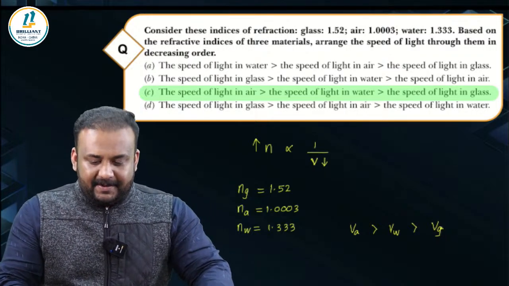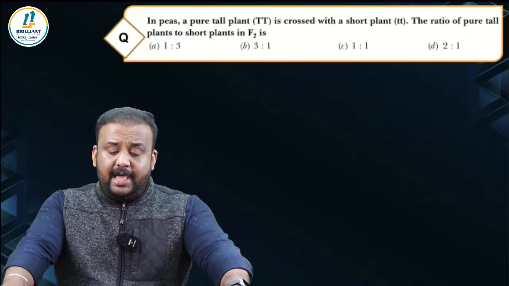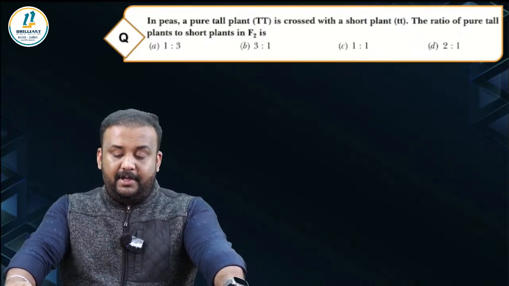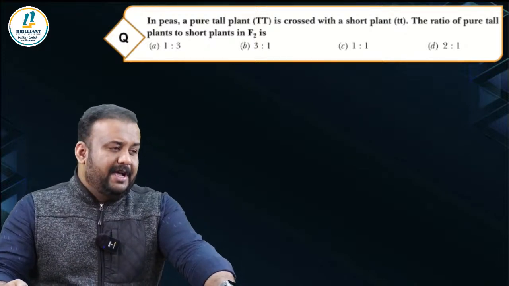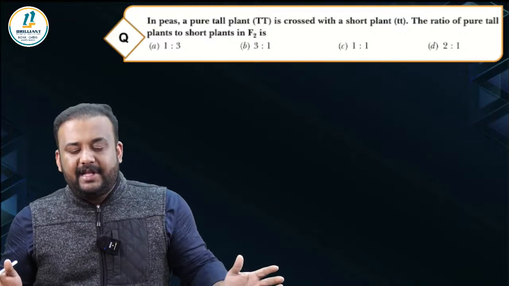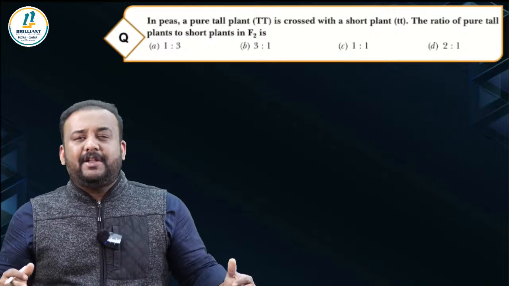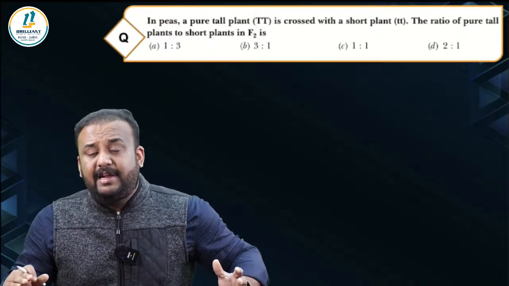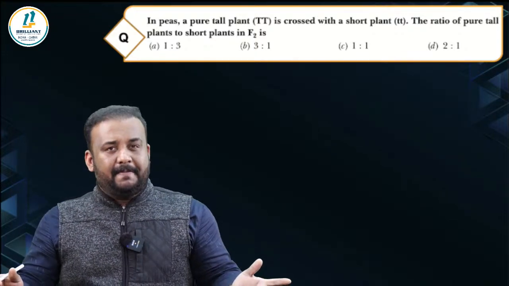Okay, kids. The next one. In peas, a pure tall plant is crossed with a short plant. The ratio of pure tall plants to short plants in the F2 is... See, heredity and evolution. In that chapter, the evolution topic is deleted and all you have is heredity, mainly the Mendelian crosses and also sex determination. These are the two main topics that you have to learn in that chapter, and it is a very important chapter where you can have so many conceptual questions coming.